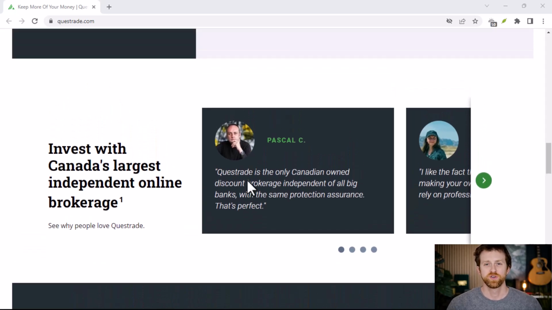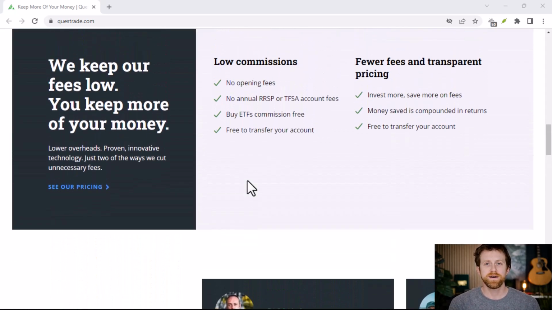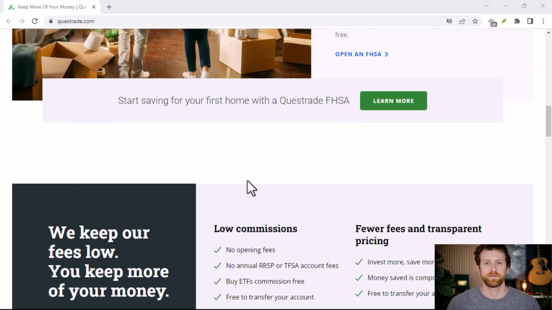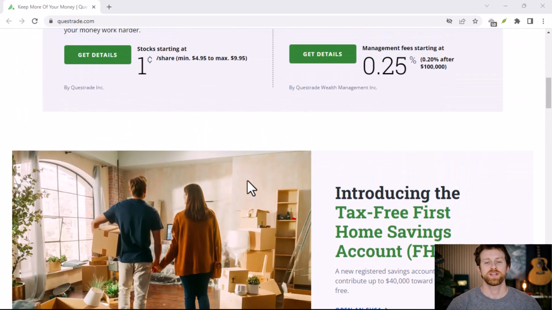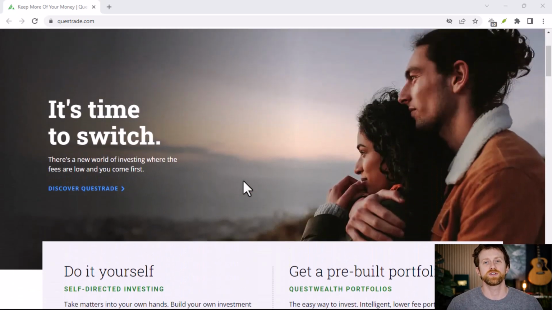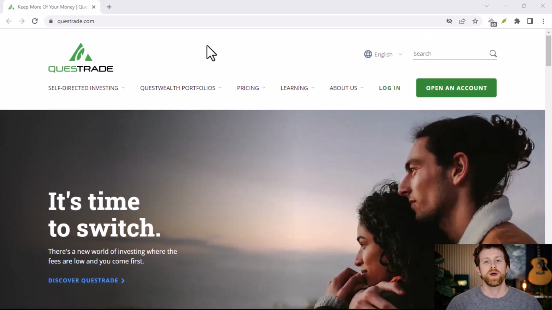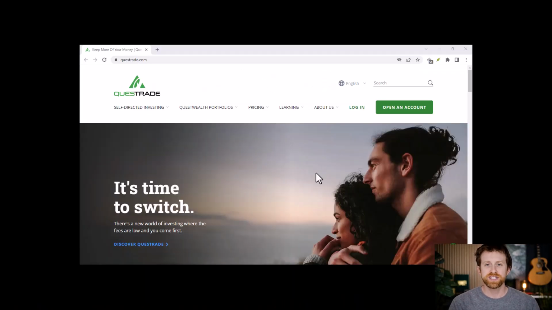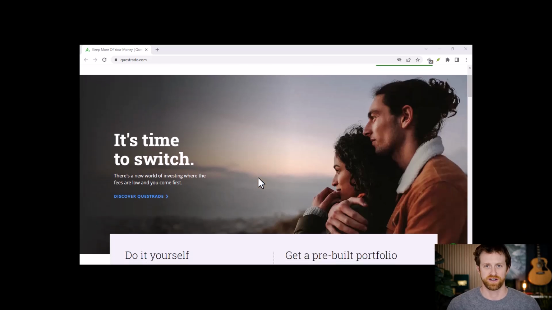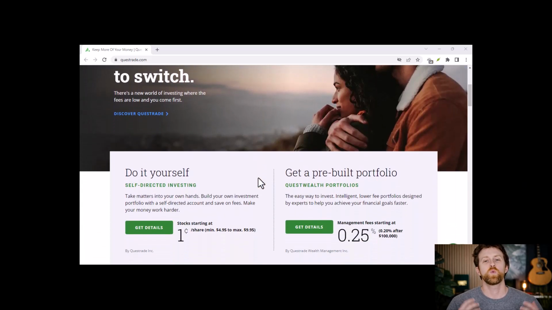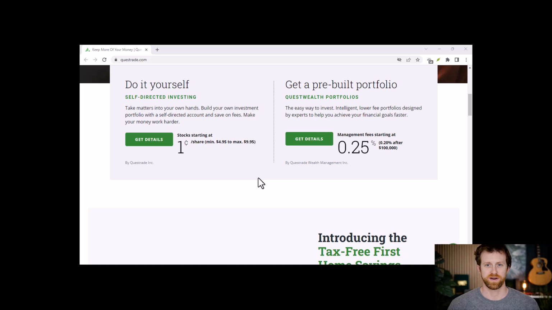For instance, individual stocks, exchange-traded funds, or mutual funds have their own share prices, meaning your initial deposit will simply depend on the cost of the specific investments you plan to buy. Additionally, while self-directed accounts do not have balance minimums, automated advisory services like QuestWealth Portfolios do have a minimum starting